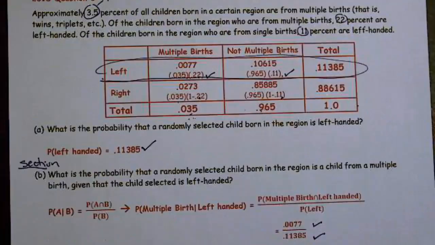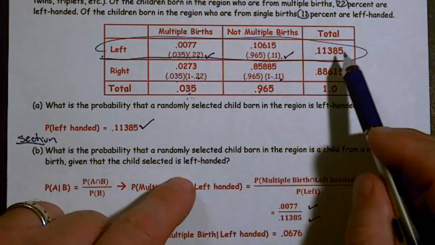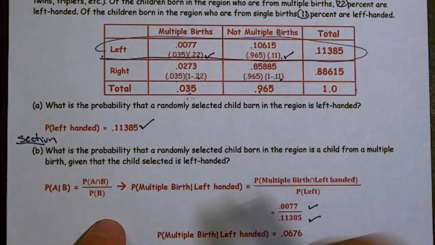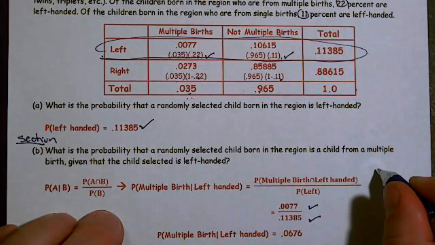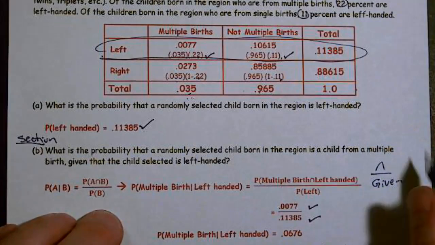The next thing, what's the probability that a randomly selected child born in the region is a child from a multiple birth, given the child is left-handed? So given that they're left, and remember, it's always intersection over given. That's what we're working with, intersection over given.